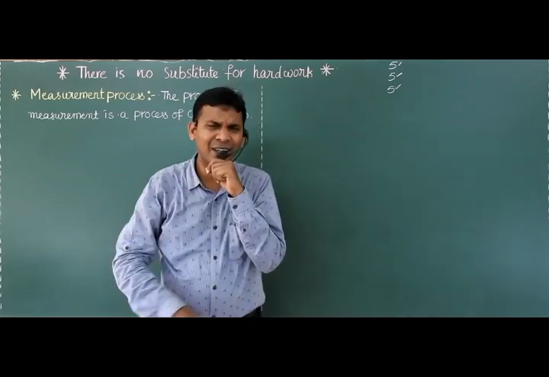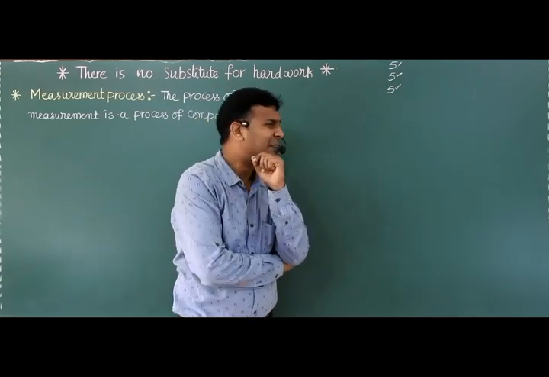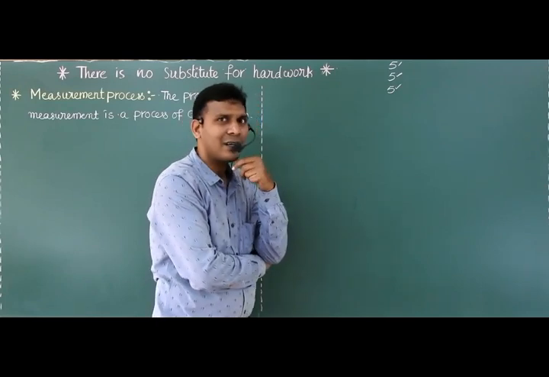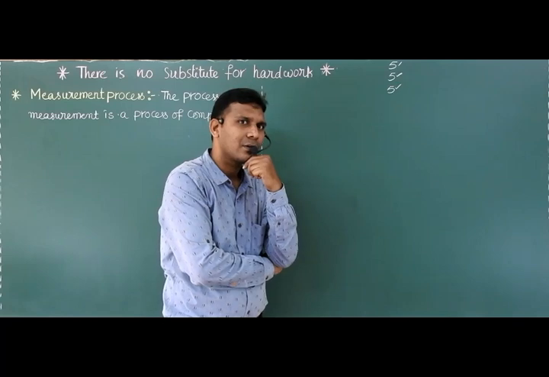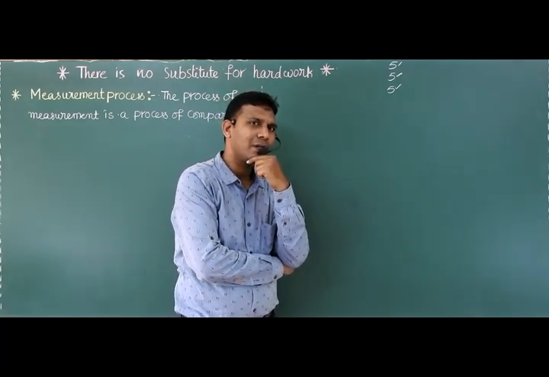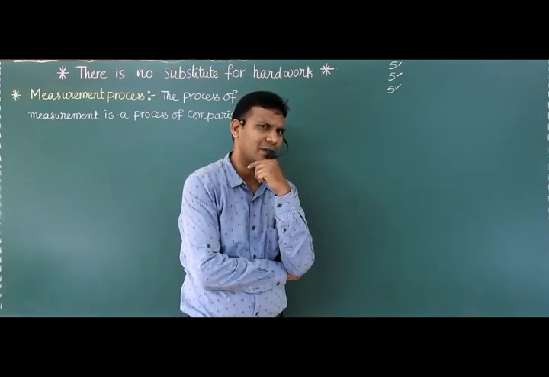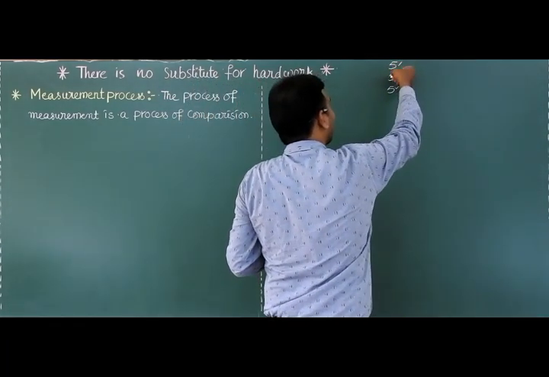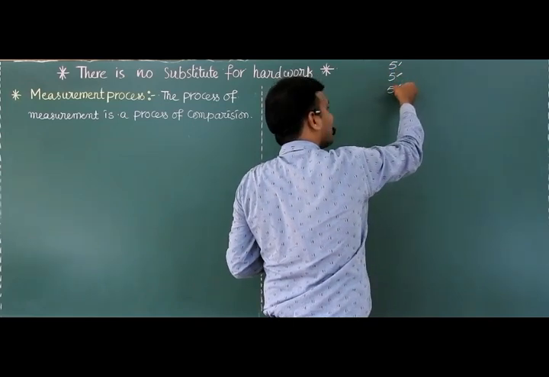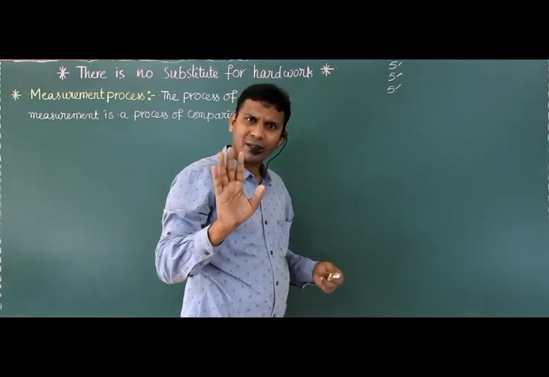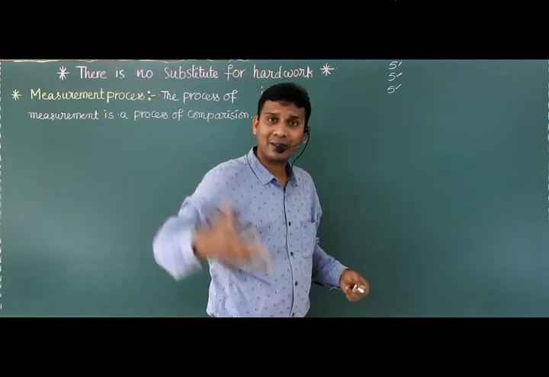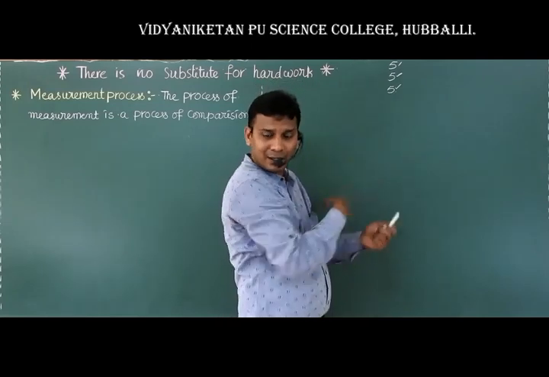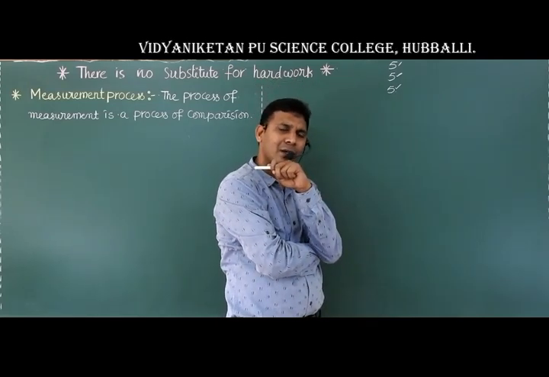Sir, which one is length? Which one is mass? Which one is area? After a couple of minutes, definitely we will get confusion. While you are writing the first one, you remember this is length, this is mass, this is area. For you it is easy, but for others, how to identify that this value is related to that particular physical quantity?